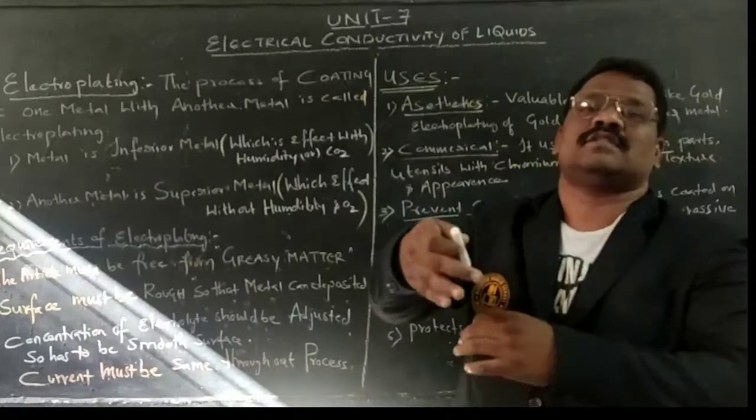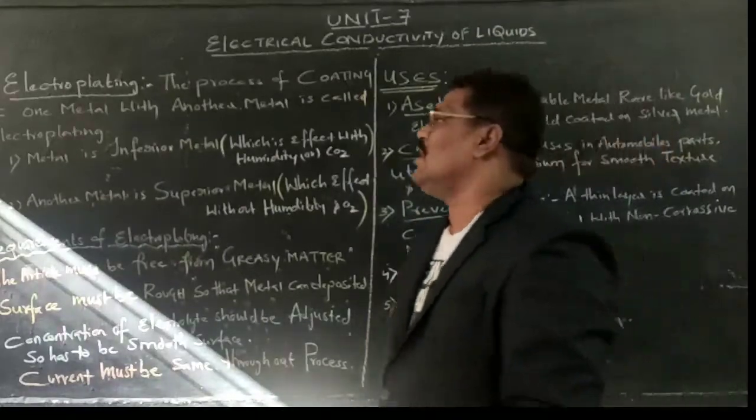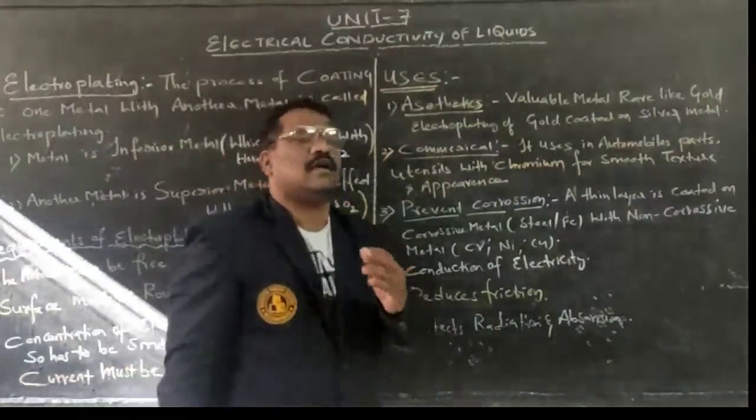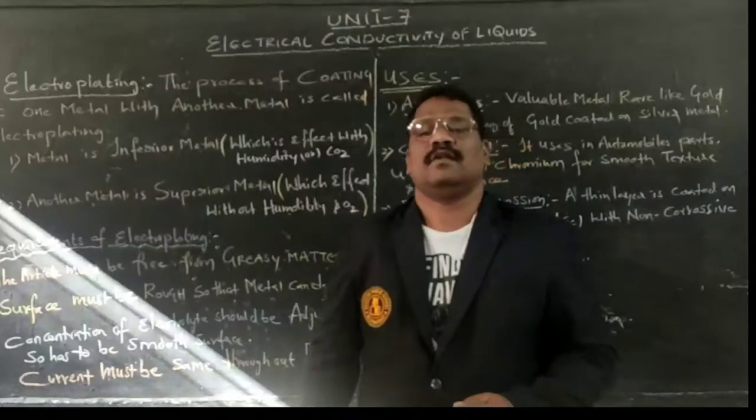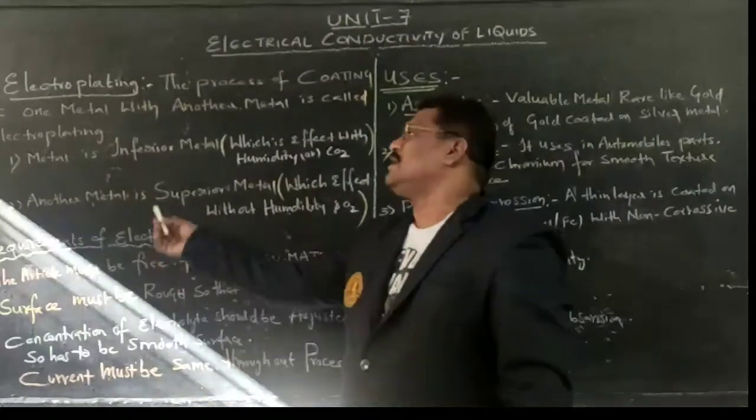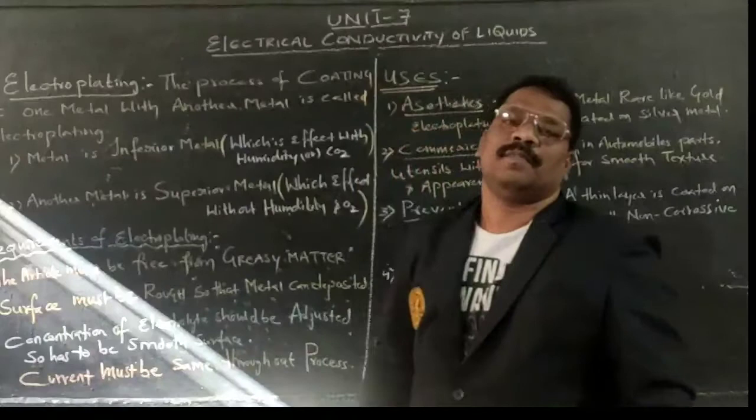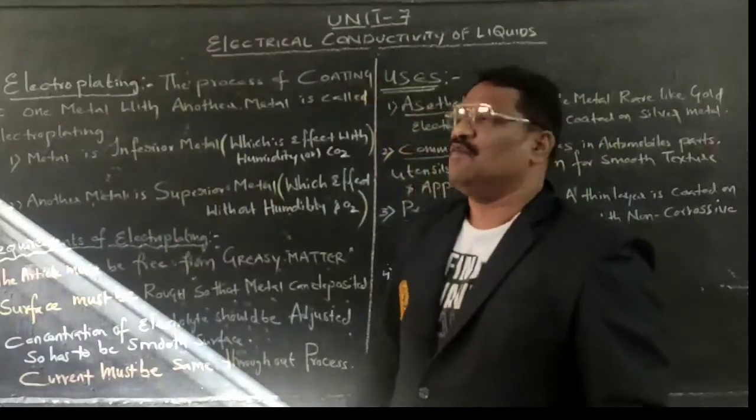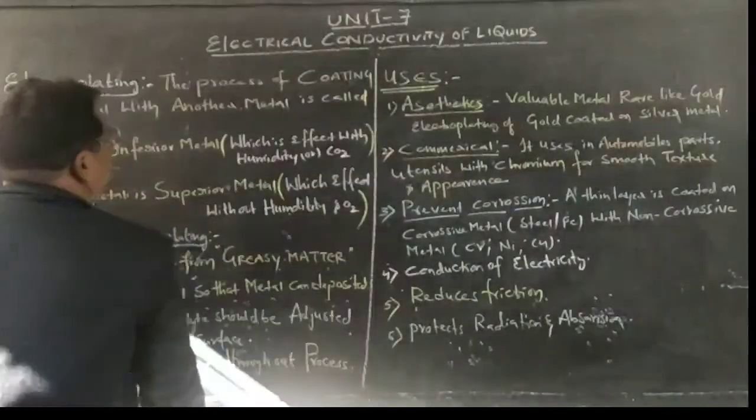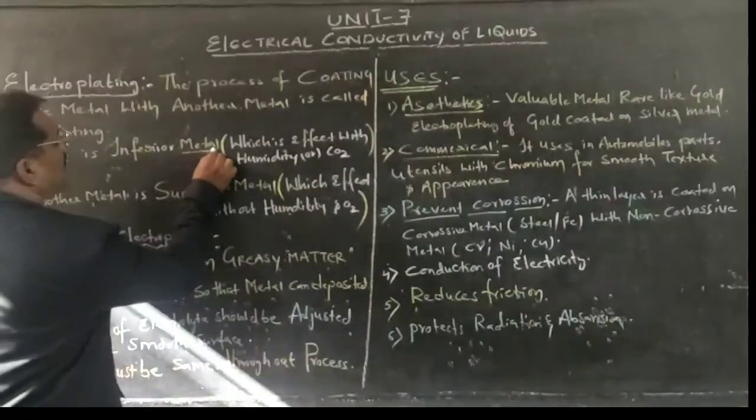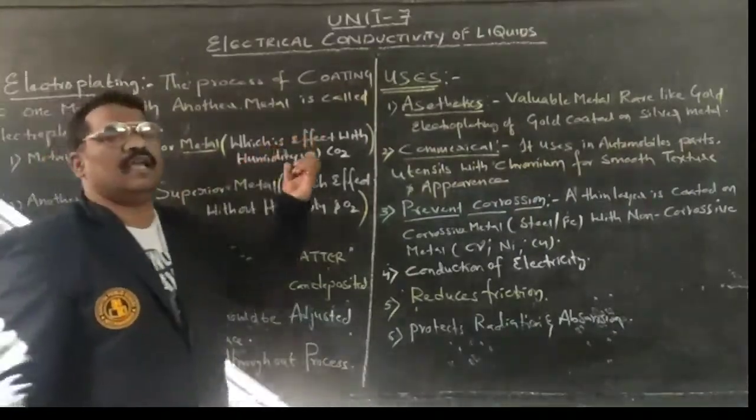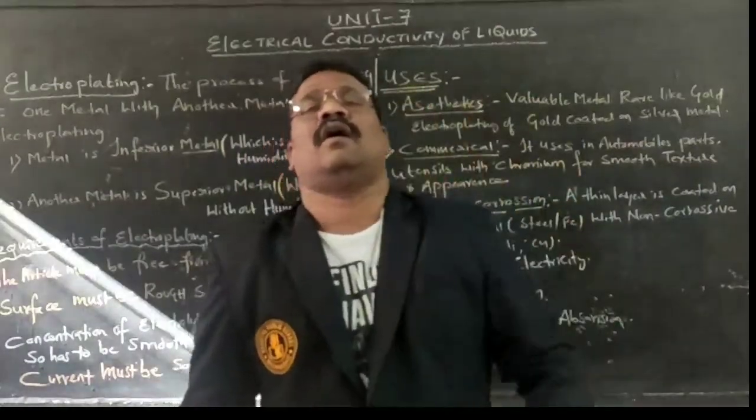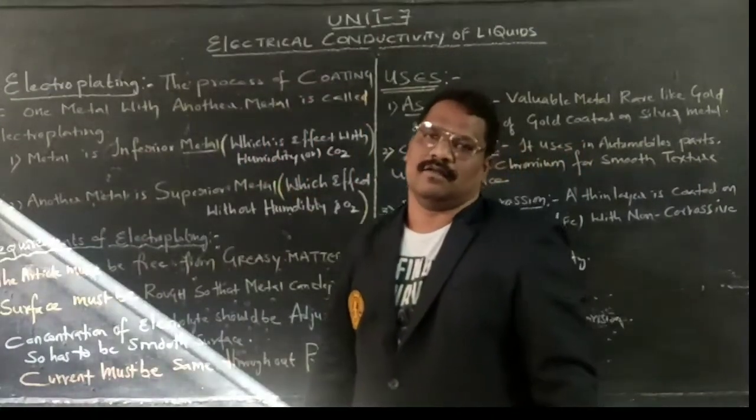That particular process or phenomenon is called electroplating. Therefore, we understood clearly that there are two metals. One metal is called the inferior metal, and the other one is called the superior metal. What is meant by inferior metal? The metal which can get affected by humidity as well as carbon dioxide is called an inferior metal.